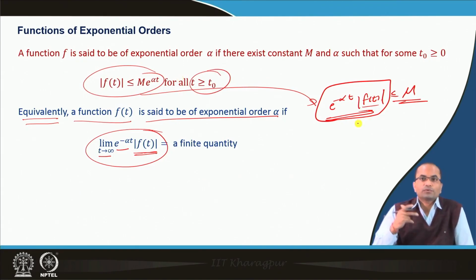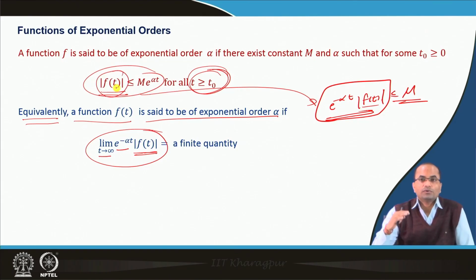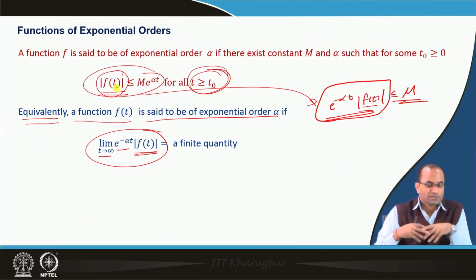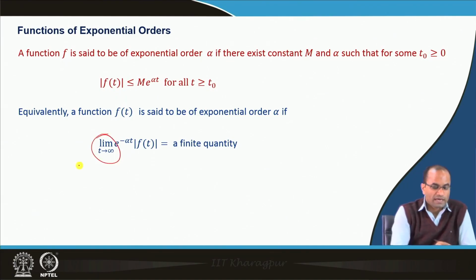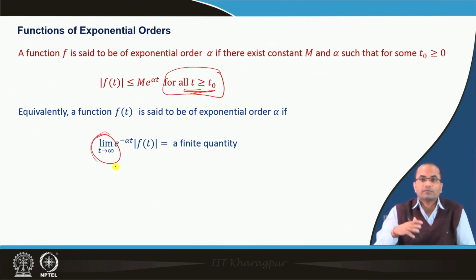The main issue is when t approaches infinity, because this is where the function can go above the exponential function. We want to bound the function's behavior as t approaches infinity by the exponential function, and for that we talk about exponential order. When t is finite, there are no issues.